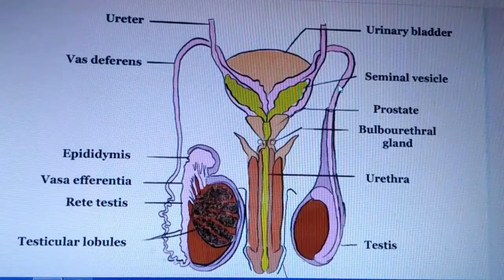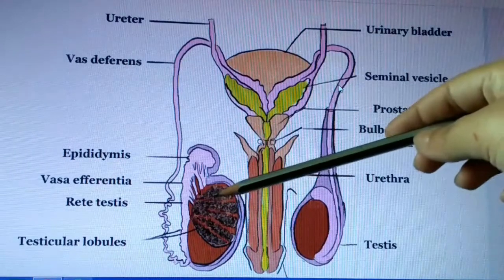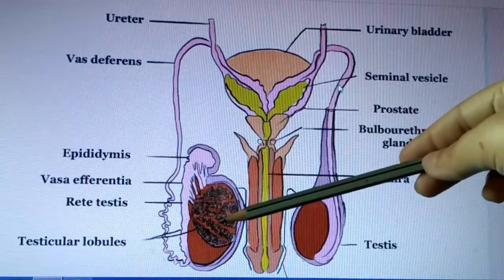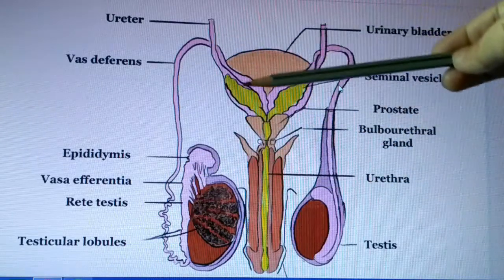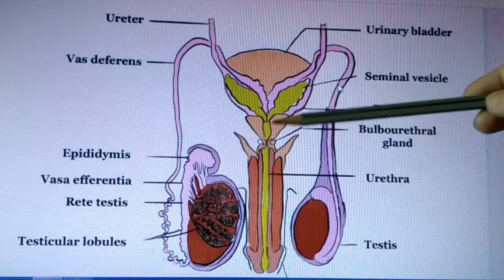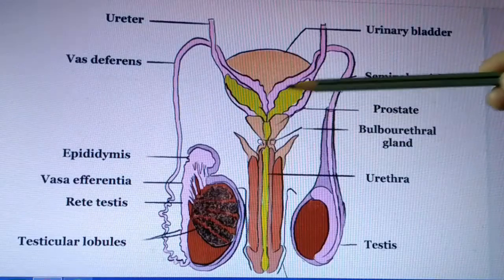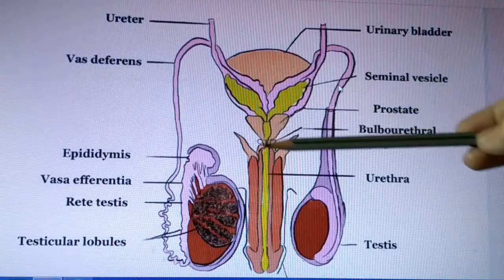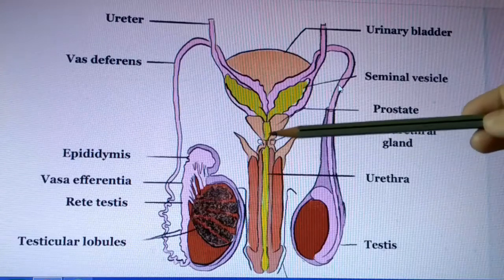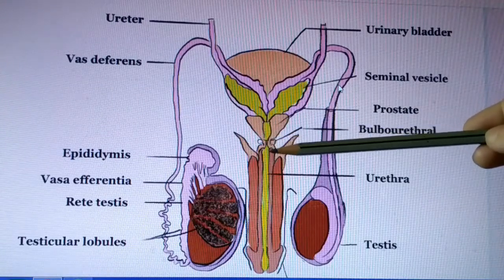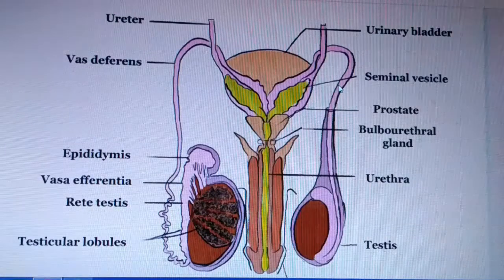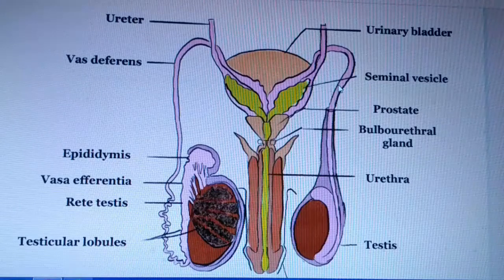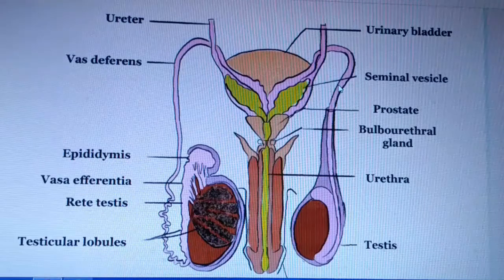So, the primary sex organ of male is the testis. Secondary sex organs consist of epididymis, vas deferens, seminiferous tubule, seminal vesicle, prostate gland, bulbourethral gland or Cowper's gland, and urethra. Now we have to understand first the structure of the testis.